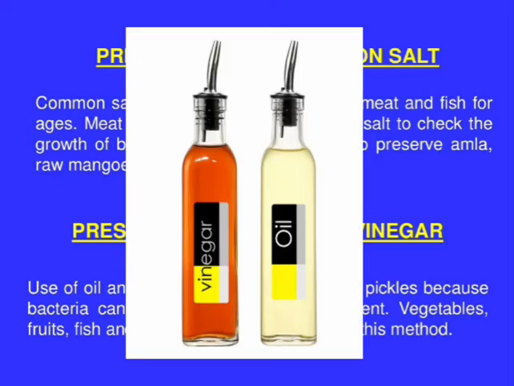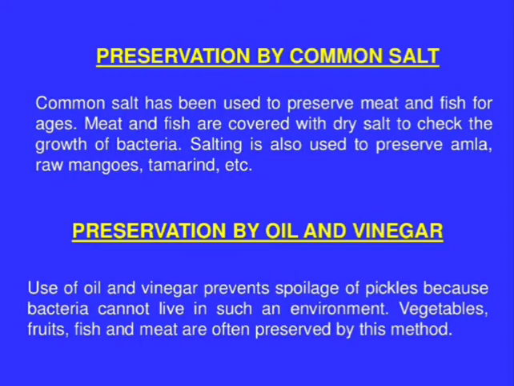Now next, preservation by oil and vinegar. Vinegar is nothing but, its chemical name is acetic acid, right? In all Chinese food items, mainly vinegar is added, right? And its chemical name is acetic acid. Use of oil and vinegar prevents spoilage of pickles because bacteria cannot live in such an environment.